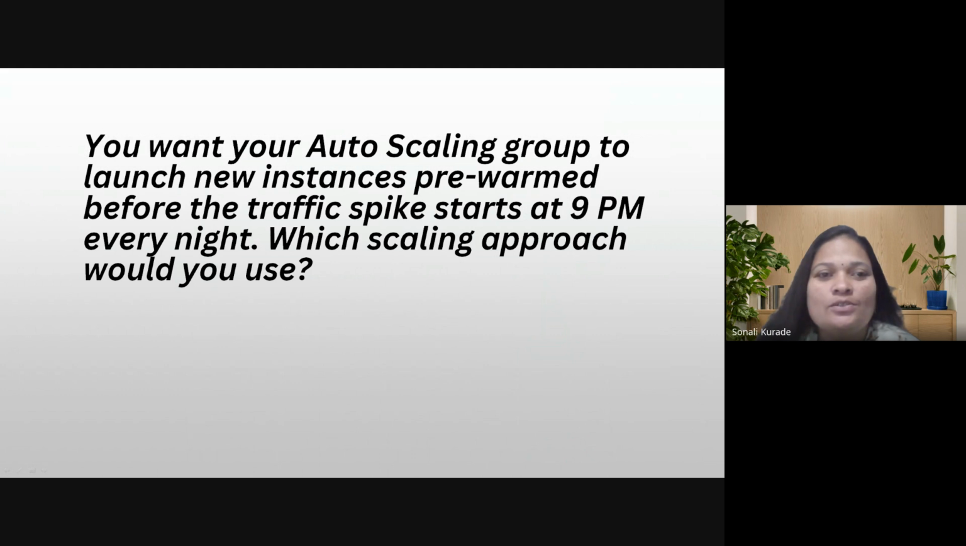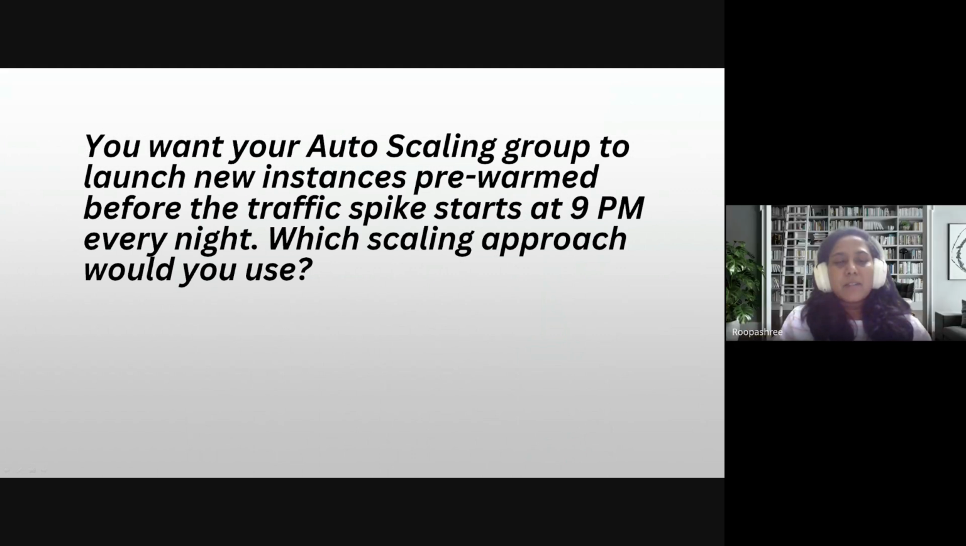Suppose you want your auto-scaling group to launch new instances that are pre-warmed before the traffic spike at 9 p.m. So that traffic spike is happening every night at 9 p.m., which you already know. Which scaling approach are you going to use?